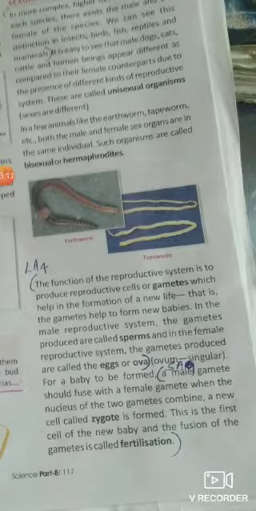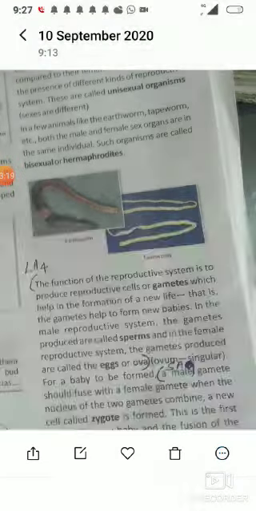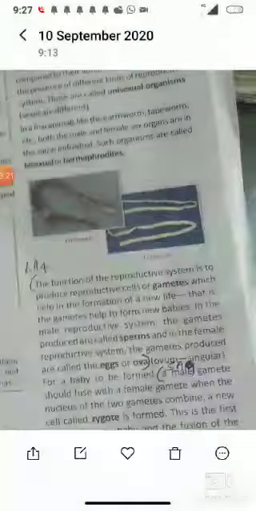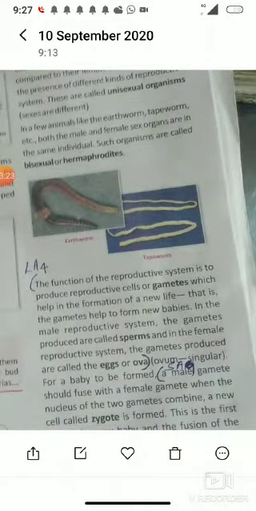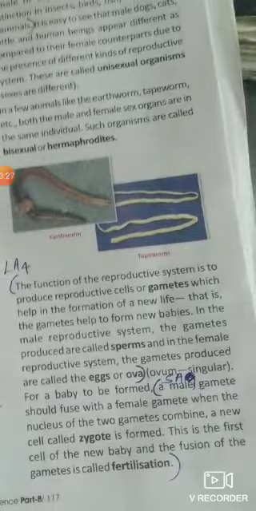Generally the male produces sperms and the female produces eggs. On meeting, both of them make a zygote. This process is called fertilization.